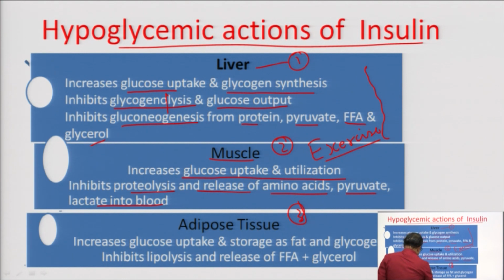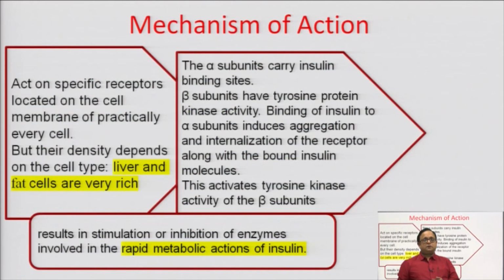In adipose tissue, it increases the glucose uptake and storage as a fat and glycogen, inhibits lipolysis and release of free fatty acids and the glycerol. All these actions associated with the insulin are hypoglycemic.